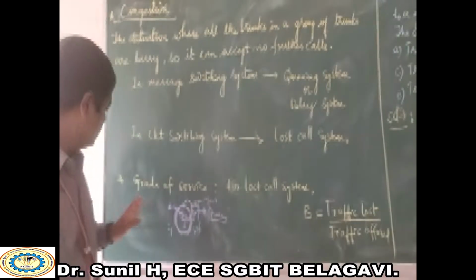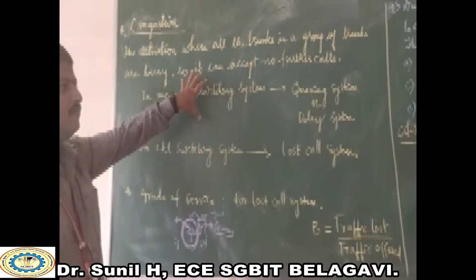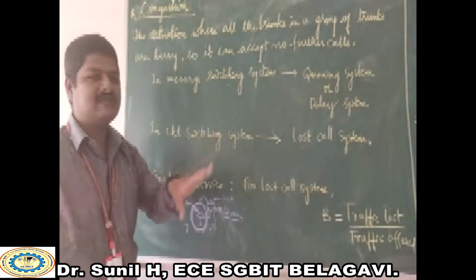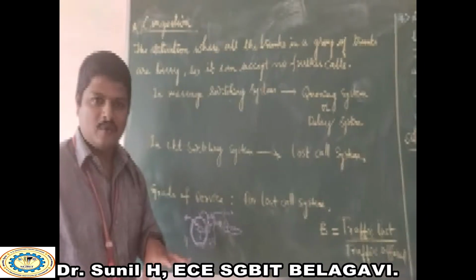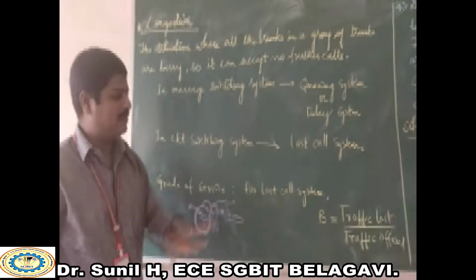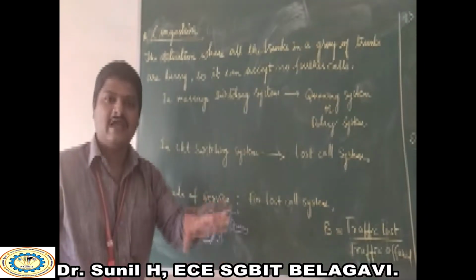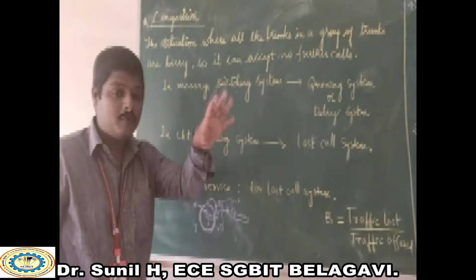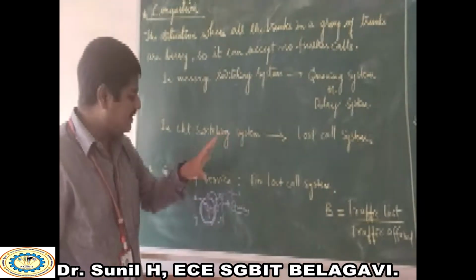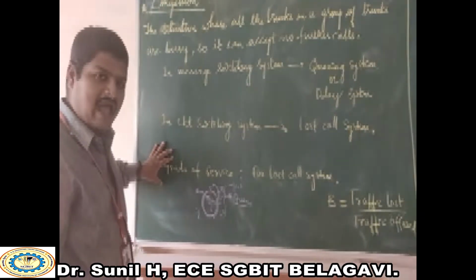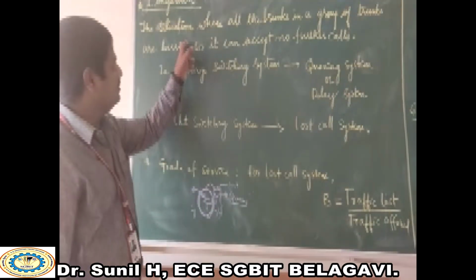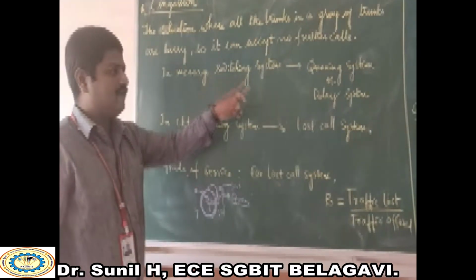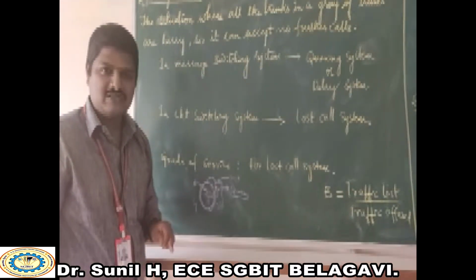If I want to measure how many calls were in queue at a particular time and how many calls were lost at that moment, then we need the grade of service, which helps us measure both queuing systems and lost call systems.